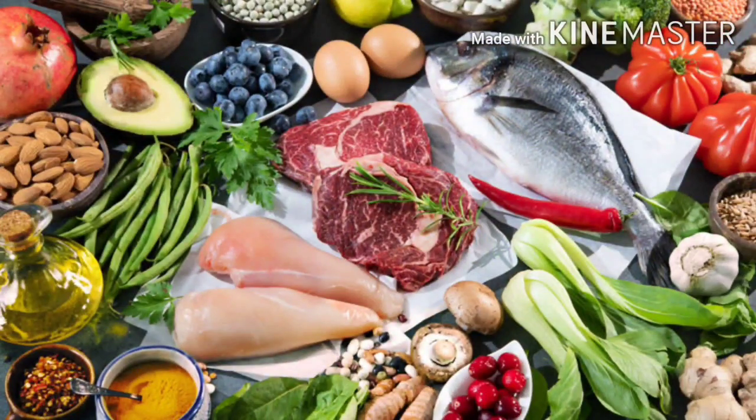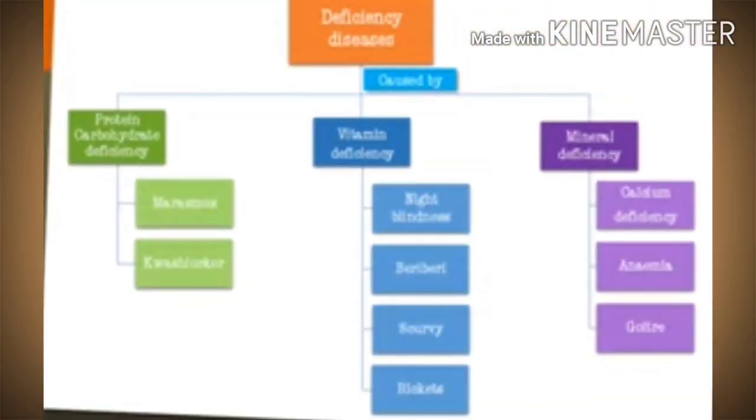So, children, deficiency diseases can be prevented by having a balanced diet which gives us all the nutrients in required amount. Here is a small summary of what you learned in deficiency diseases.